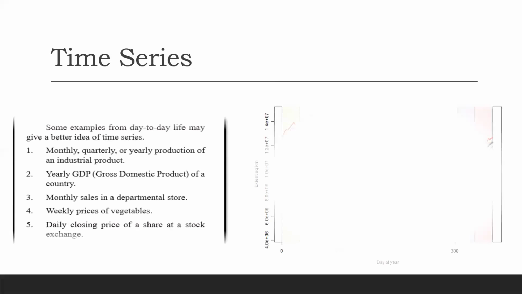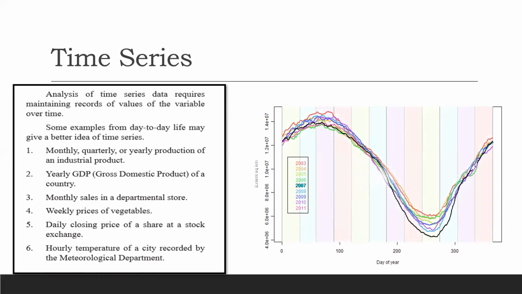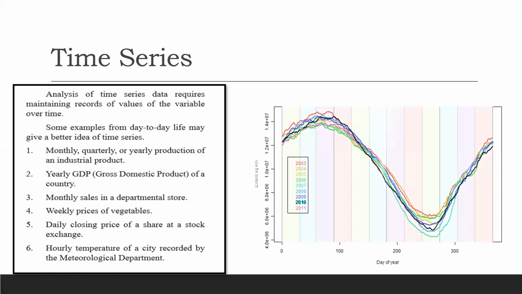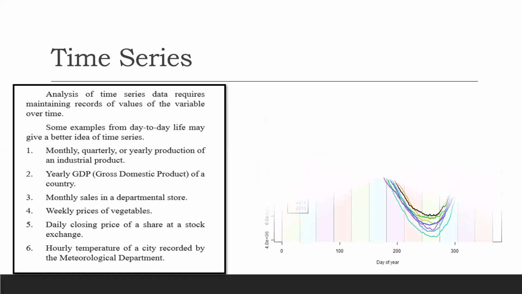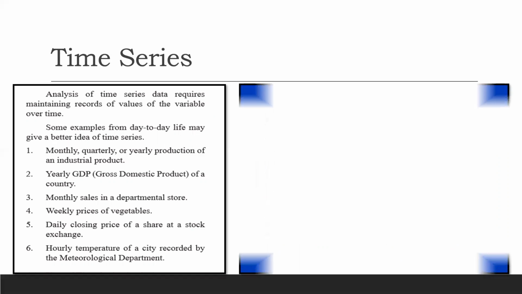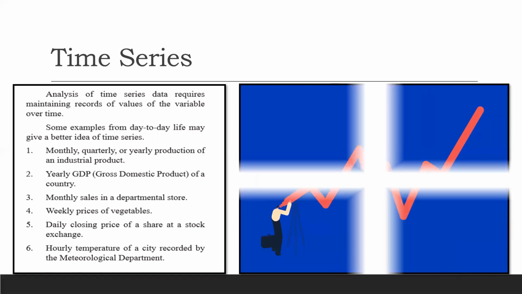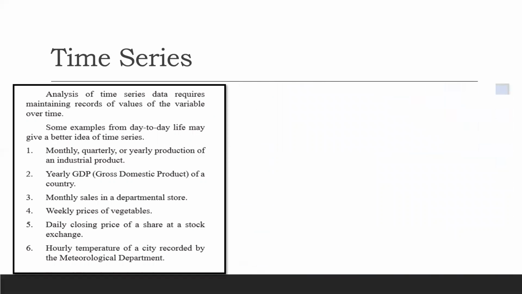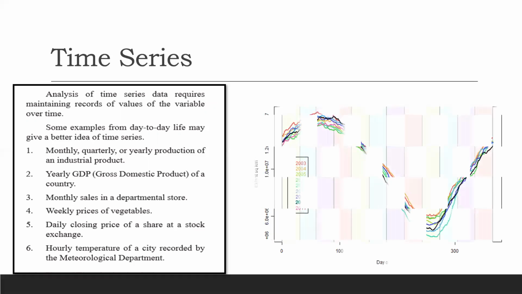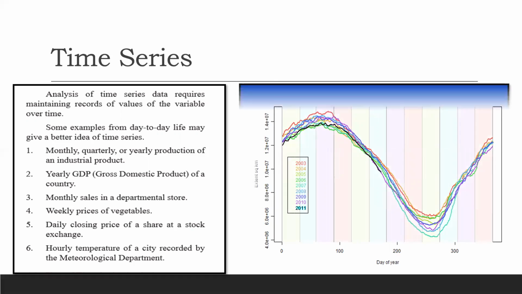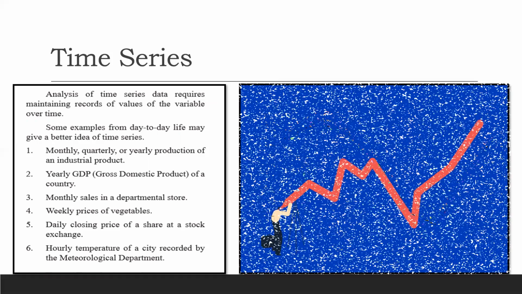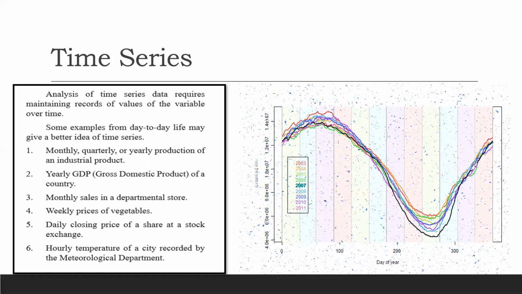Now, let us see the applications of time series. Analysis of time series cannot be based arbitrarily or on irregular data. The record has to be maintained over a period of time. You cannot pick any irregular data and calculate time series on that basis. So analysis of time series data requires maintaining records of values of the variable over time. Some examples from day-to-day life may give a better idea of time series.